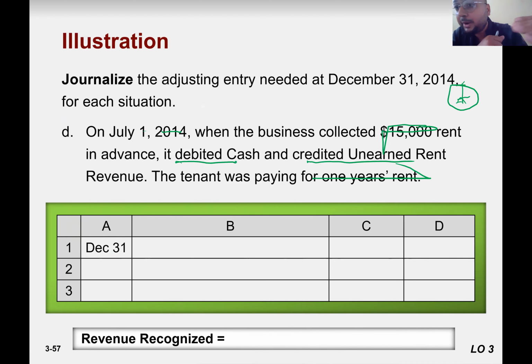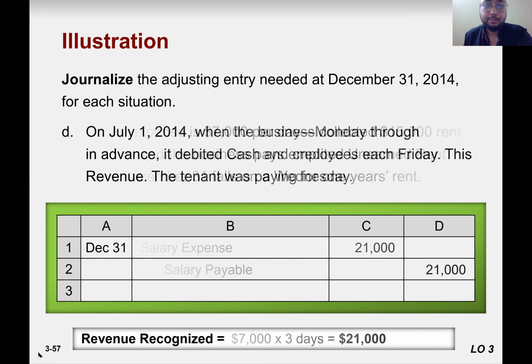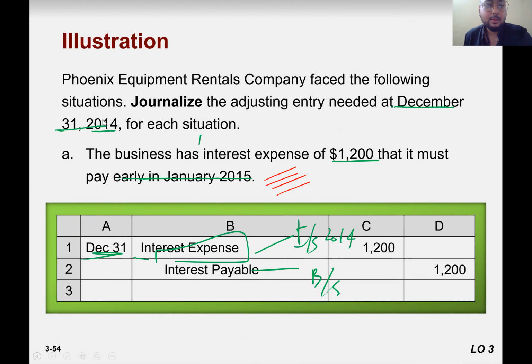So this is prepaid rent, rent in advance. So we have consumed rent. How much? 50%, like 6 months. But remember, the business here is rental company, right? So the question belongs to that their sales are renting services, right?